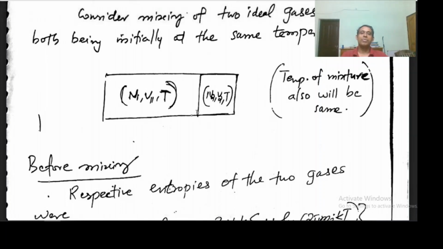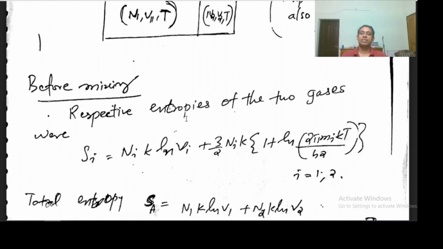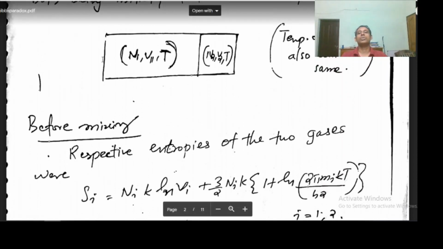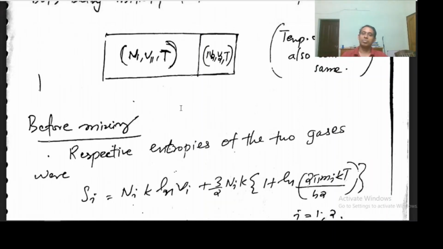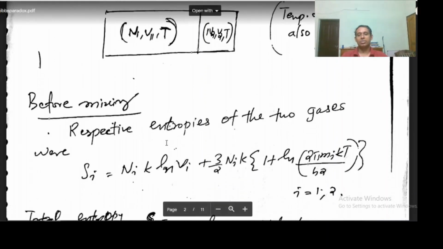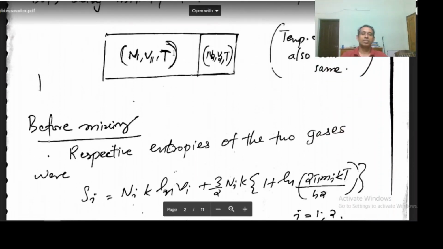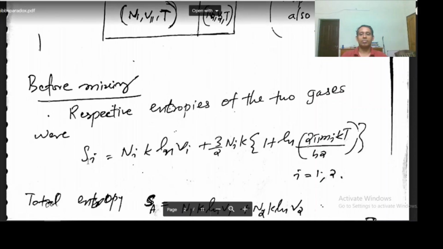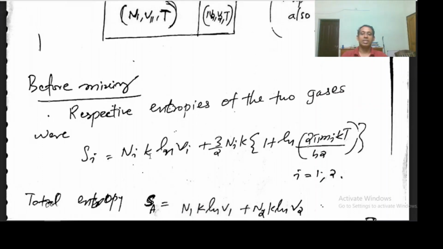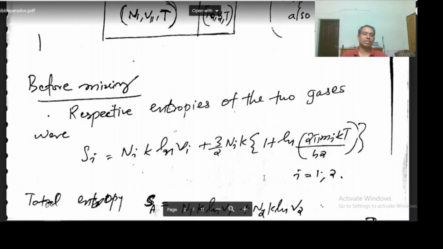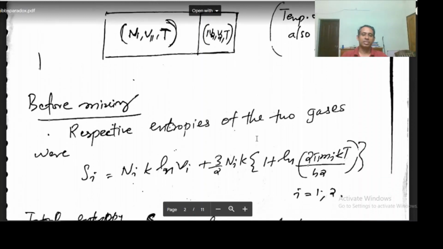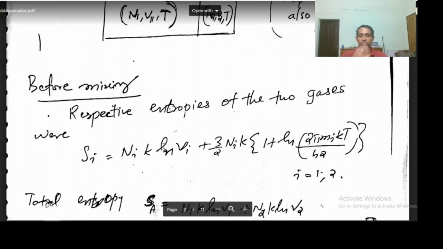Now we calculate the entropy of the whole system before mixing, and then the entropy after mixing. Before mixing, the entropy of each of the two gases is given by our original equation, Si equal to Ni k log Vi plus 3/2 Ni k [1 + log(2π mi kT/h square)], where mi is the mass of the corresponding gas and i equals 1, 2.